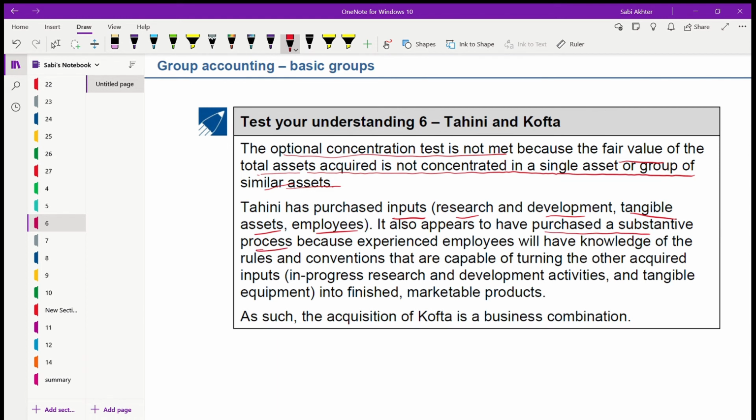Why substantive process? Because experienced employees will have knowledge of the rules and conventions that are capable of turning the other acquired inputs, in-progress research and development activities and tangible equipment into finished marketable products. Because if you have knowledgeable employees, they can easily turn whatever goods and services have not yet been produced, in the research and development phase, into finished and marketable products. So because of this, the acquisition of Kofta is a business combination, not an asset combination.